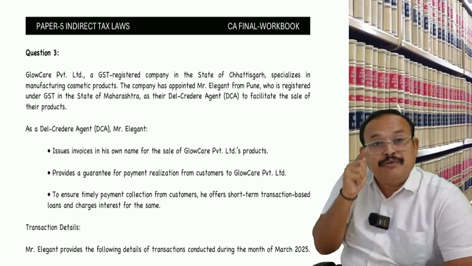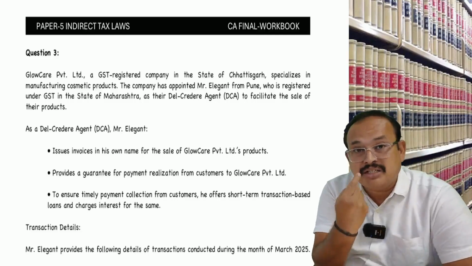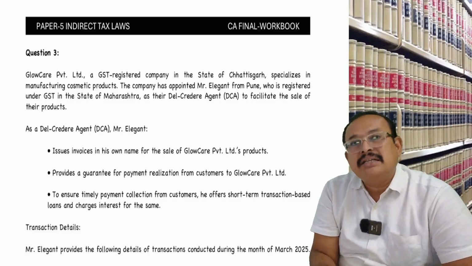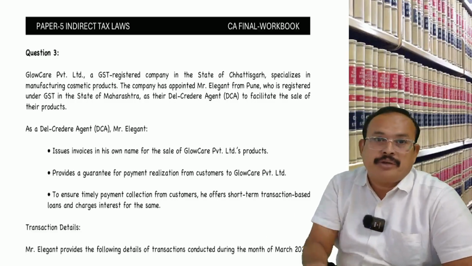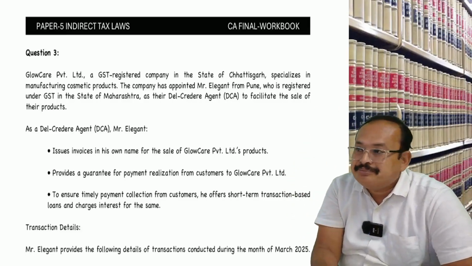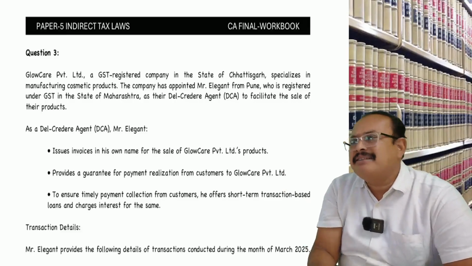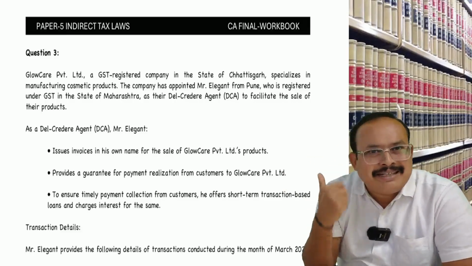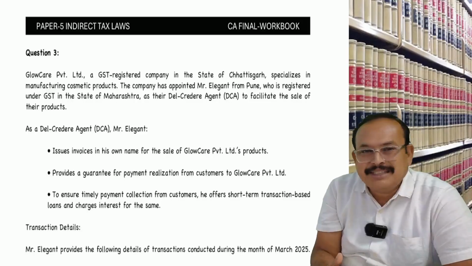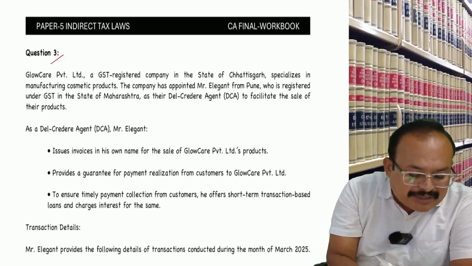This means if you, being an agent, are covered under Schedule 1, then for you, registration under GST law, Section 24, is mandatory. You are bound to go for registration if you are covered under the Schedule 1 category of agent. Otherwise, no limit applies for registration. Get my point? So, a problem from the workbook, question number 3, I am reading on the screen.